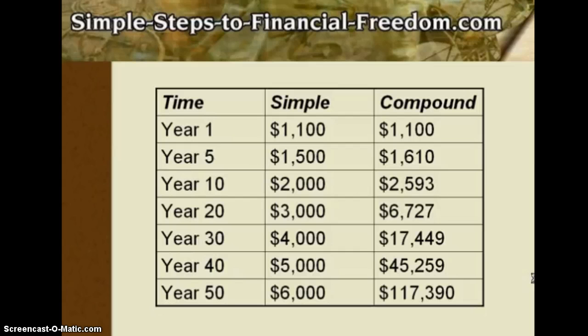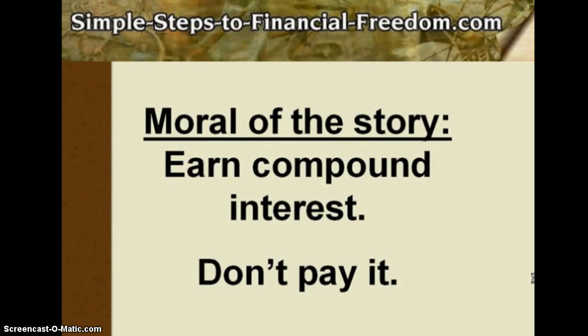Year 5, they're still fairly similar. Year 10, we're starting to get a little bit of a difference there. Year 20, now the compounding has actually doubled the effect. Year 30, we've got 17,000 versus 4,000, compound versus simple, and jump down to year 50. Simple interest would return $6,000 over 50 years, and compound interest would return $117,390. Absolutely amazing. Moral of the story, earn compound interest, don't pay it.